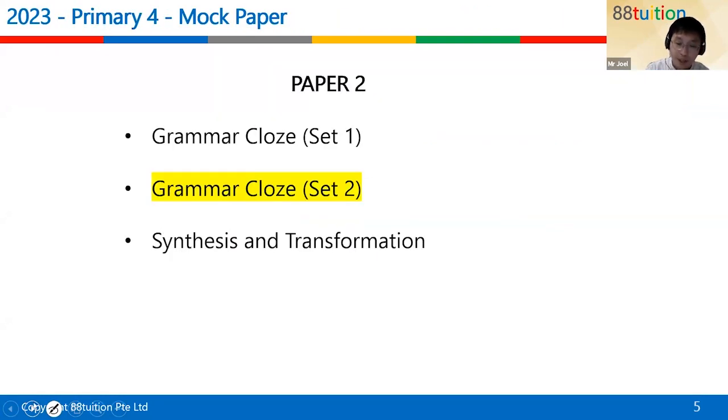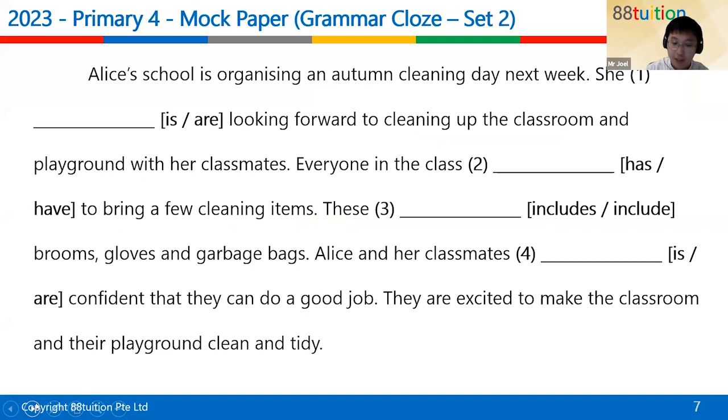Now, grammar cloze set 2 over here. So you're just supposed to pick the answer that is the most appropriate. For this one, if you got it wrong online, I'm not giving you another chance because you only have two answers. So if you get it wrong, the answer must be the other answer, because for each question, there's only two answers. So if you got it wrong, you just got it wrong.